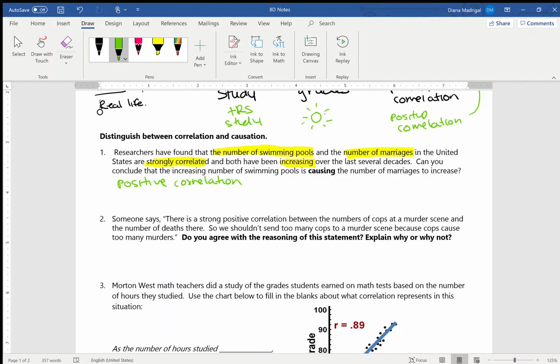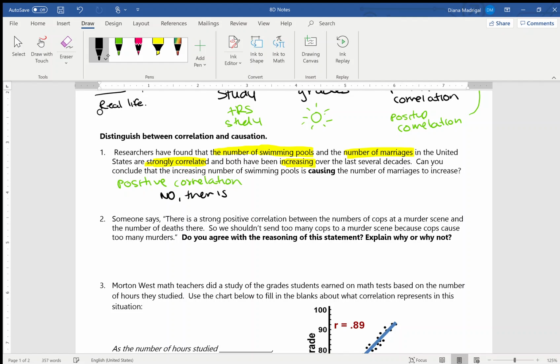Remember, the number of swimming pools and the number of marriages. Okay, just because people have swimming pools doesn't mean that the number of marriages are going to increase. They have no causation between each other. Okay, what if people don't have swimming pools? Does that mean that there are not going to be any marriages? Okay, so for this one, part A, the answer for this is no.